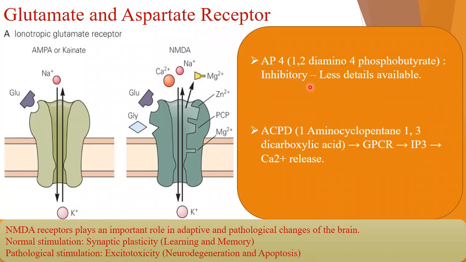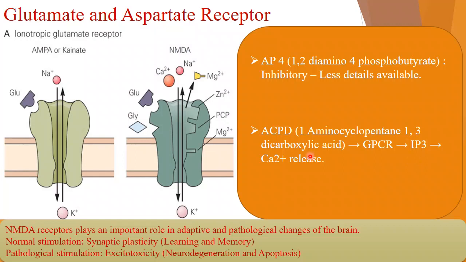Now you must understand, the AP receptor function is still unexplored. Fewer details are available. ACPD is a kind of metabotropic receptor. That means it is a G protein coupled receptor which functions by means of the IP3 pathway.